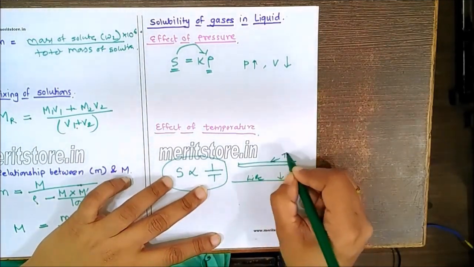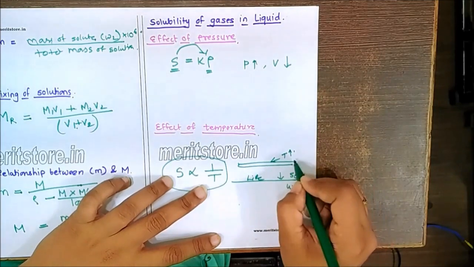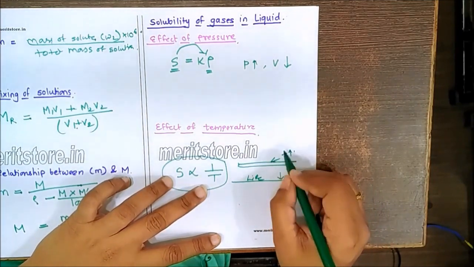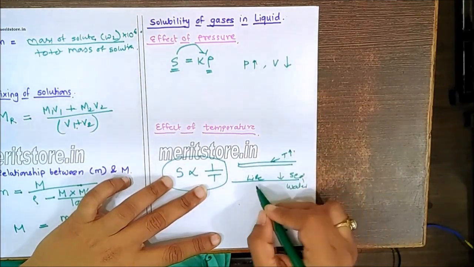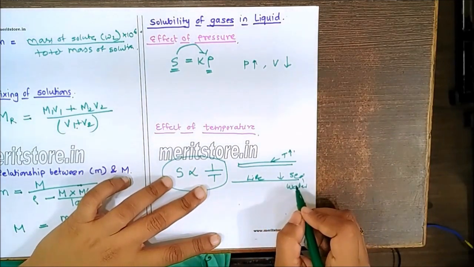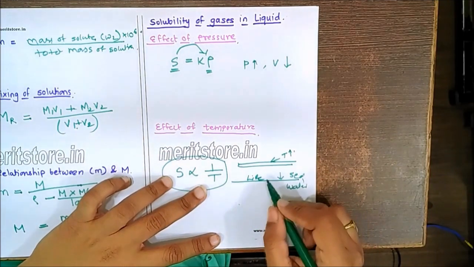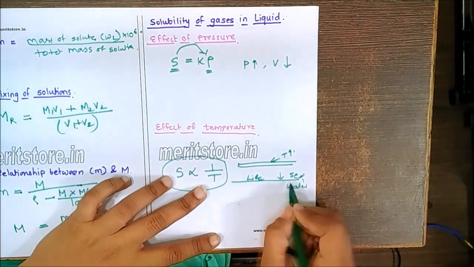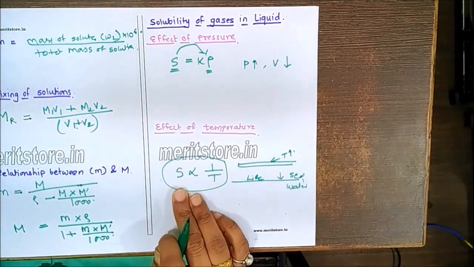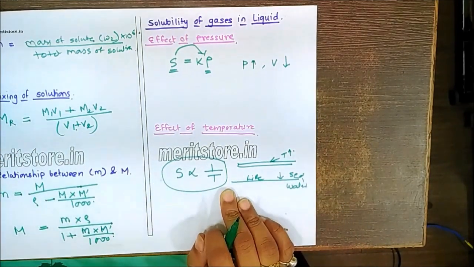That is because the temperature is very high here. As the temperature is high, the solubility of the dissolved oxygen in the water decreases. But at the bottom, as the temperature is very low, the solubility is more, and hence you get more sea life. So remember, solubility is inversely proportional to the temperature.